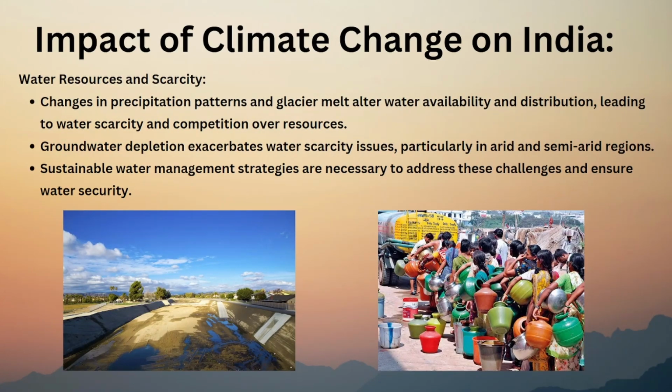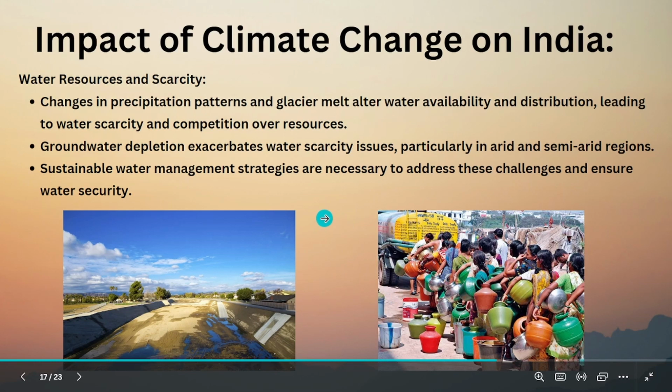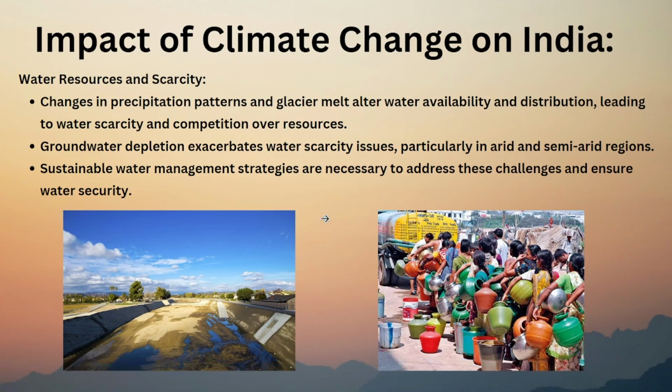Water resources and scarcity. This is the most important issue in the future we are going to face, and we are already facing. Due to temperature increase, rivers and rainfalls are getting affected. Due to that, our drinking water availability is also getting depleted. Our groundwater is also getting affected. So changes in precipitation patterns and glacier melt. Glacier melt means on Earth, on North Pole and South Pole, there is completely ice, right?